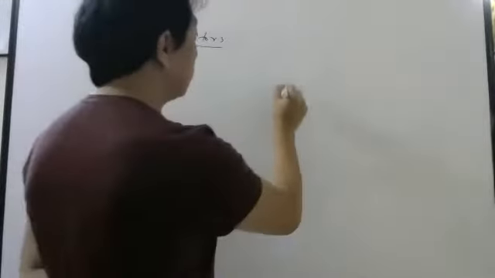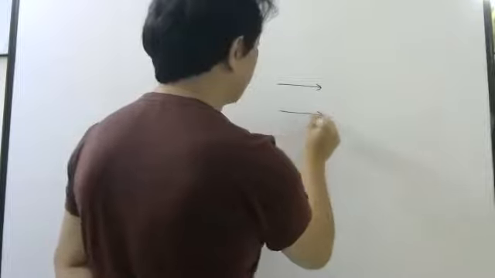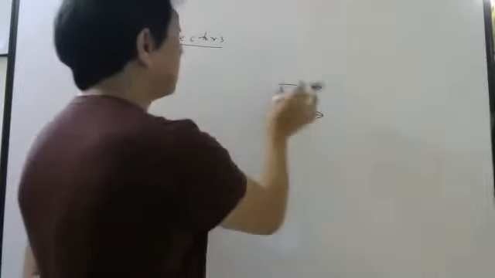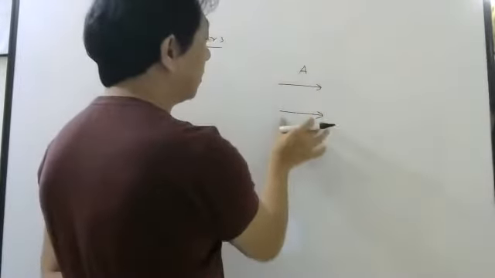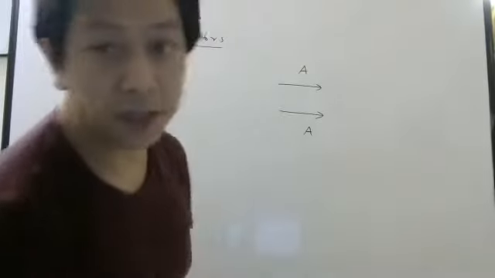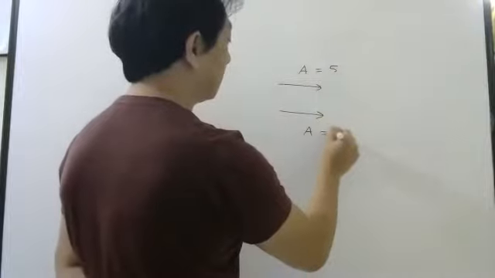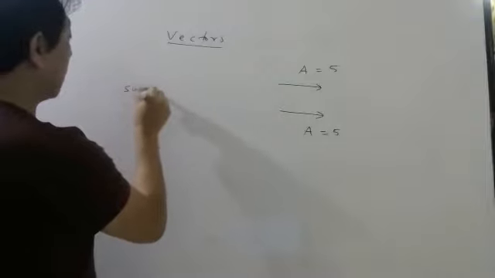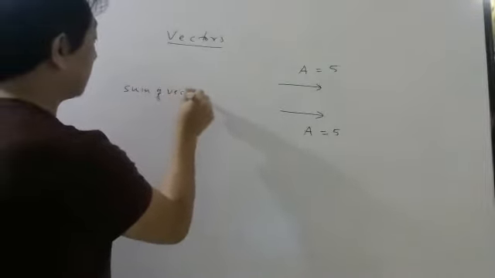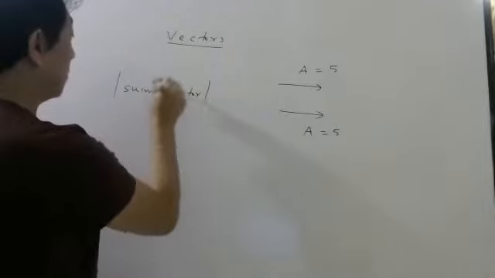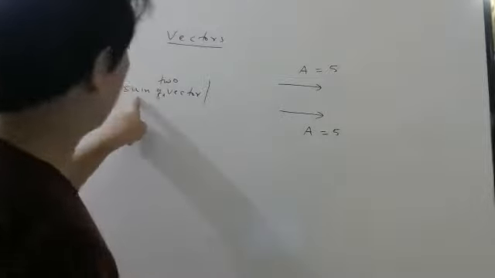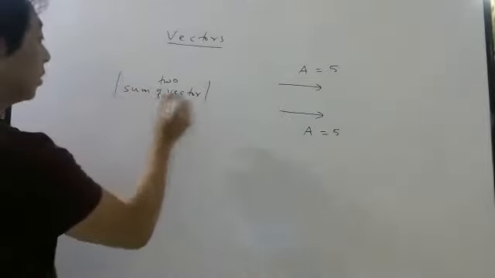Suppose I give you two vectors in the same direction. And let us say magnitude of this is A, magnitude of this is A. Meaning, I am taking the magnitude the same, maybe it is 5, 5. Now listen carefully. Suppose somebody says find the magnitude of the sum of vectors. Sum of the two vectors. Suppose sum I want. Then what will be the answer?